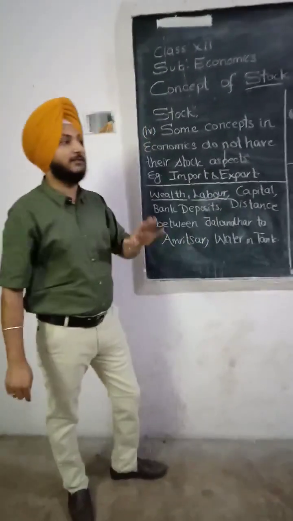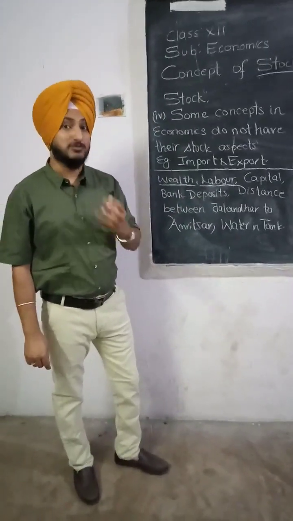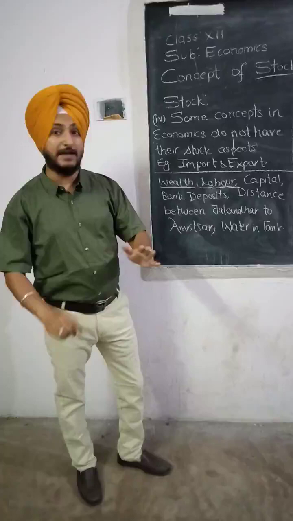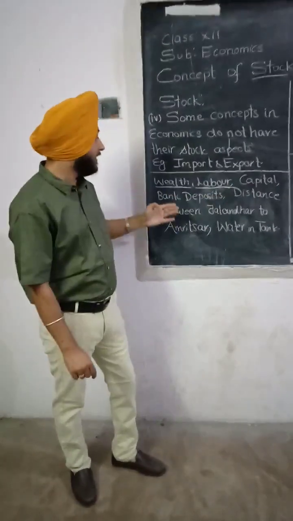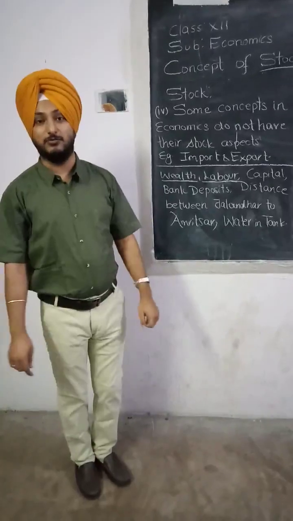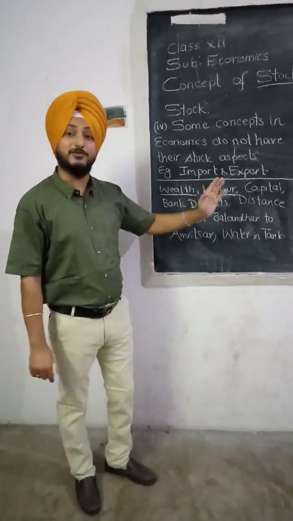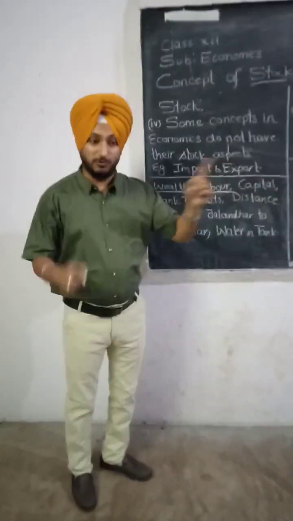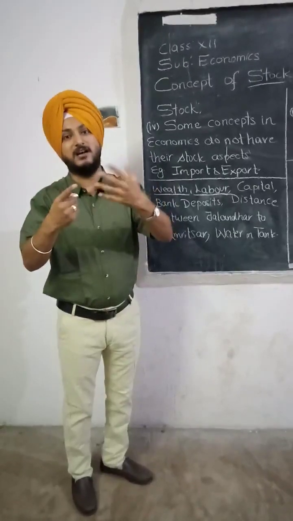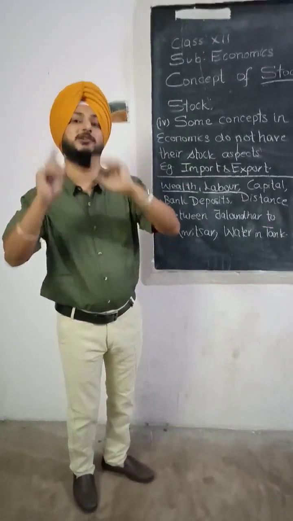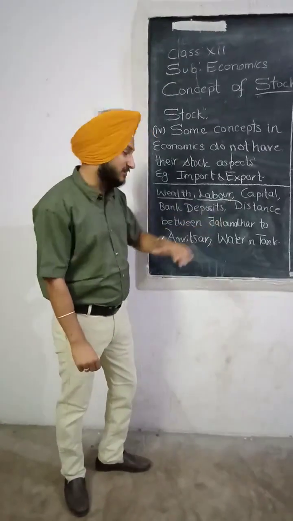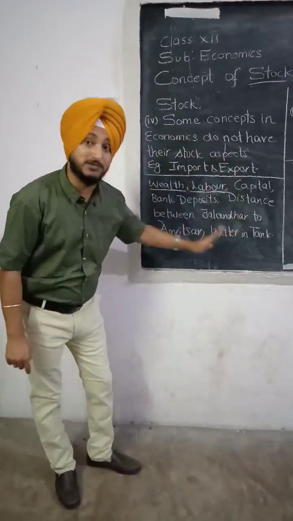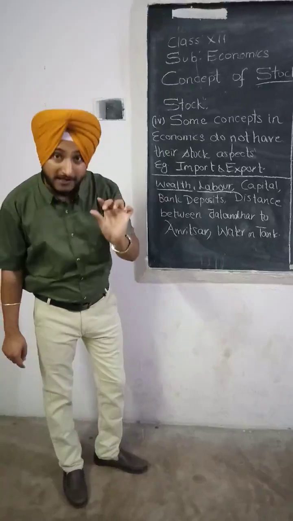Labor force, that there are 400 laborers which are working in a factory. So that is also a stock concept. Capital, sort of plant and machinery a firm is having, that is also an example of stock. Bank deposits, I am having 10 lakh rupees in my bank account, hope so, but these bank deposits are also the example of stock. Then distance between Jalandhar to Amritsar, so that is also a stock concept. For example, there is a distance of 120 kilometers, so that is also a stock concept. Water in our tank, water in a jug, that is a stock concept. These all are the examples of stock at a particular point of time.